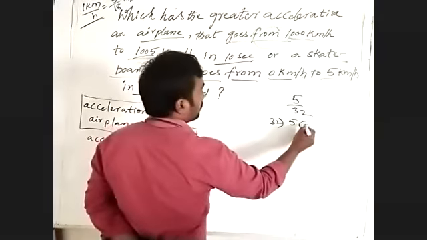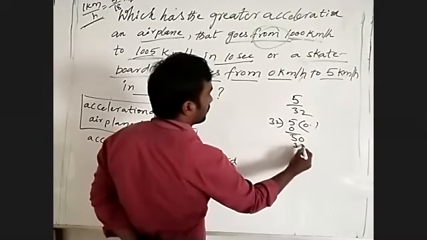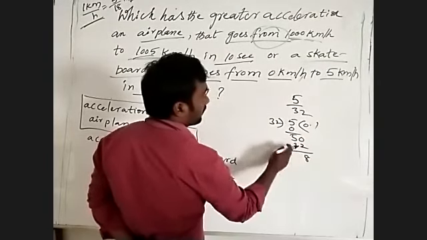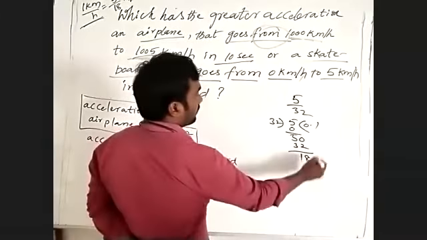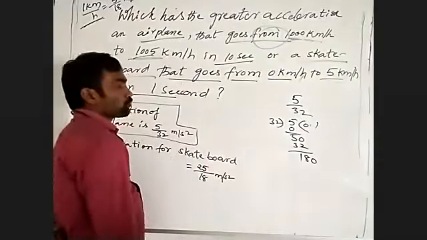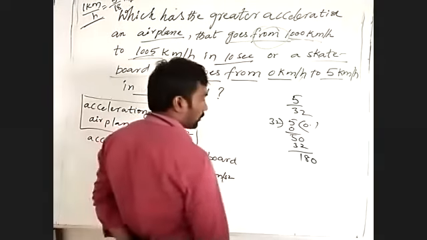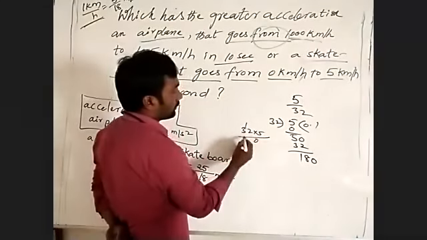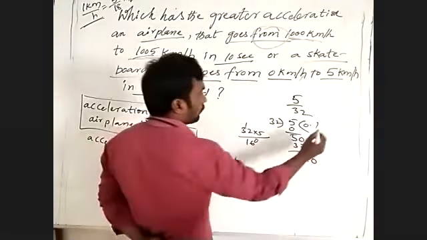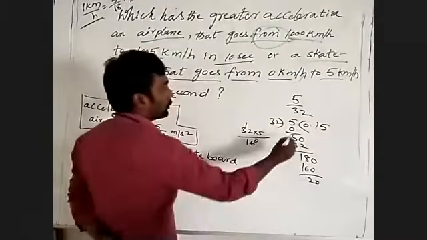So 5 divided by 36. Take a decimal, 0. 36 ones are 36, and here 1. Take one more decimal, 0.1 it is coming. Some more you can do: 5 sixes are 30, and so on. So 0.13.